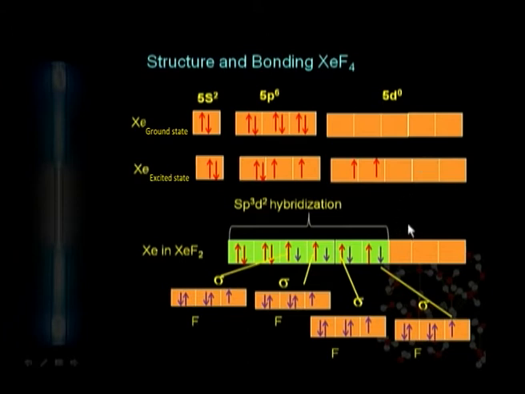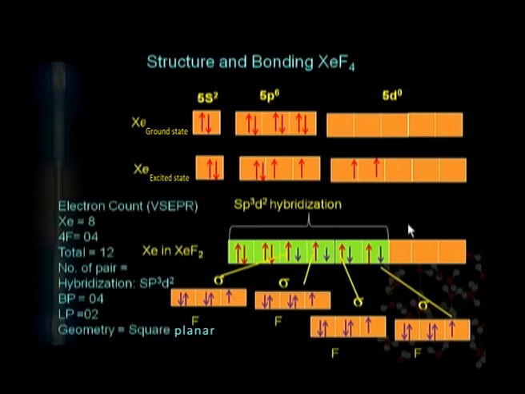Now what type of structure is formed? It can be derived with the help of VSEPR theory. Again, xenon contributes 8 electrons, 4 fluorine contribute 4 electrons, total 12 electrons, which make 6 pairs, and out of these 6 pairs, 4 are bond pairs and 2 are lone pairs. The hybridization involved is what type? That is sp3d2, that is 1 s, 3 p and 2 d orbitals are mixed to give the sp3d2 hybridization.